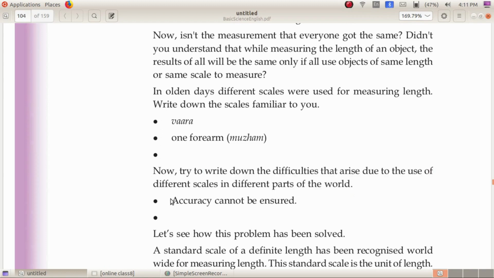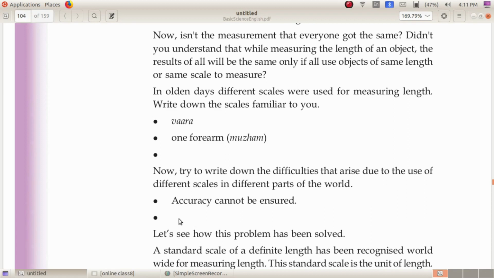So the first point is accuracy cannot be ensured. In order to ensure accuracy, we must use same scales. Now, what is the next point? It will be difficult in comparing and contrasting. There is another point, which is we may find it difficult in transactions, or difficulty in buying and selling. We cannot easily sell or buy things if two persons use different units.